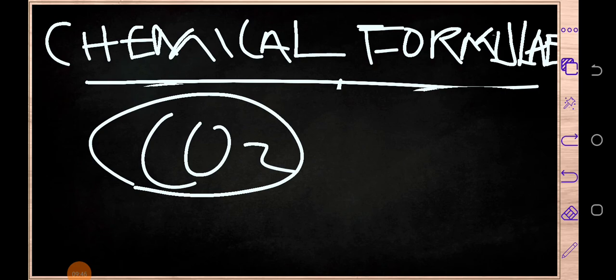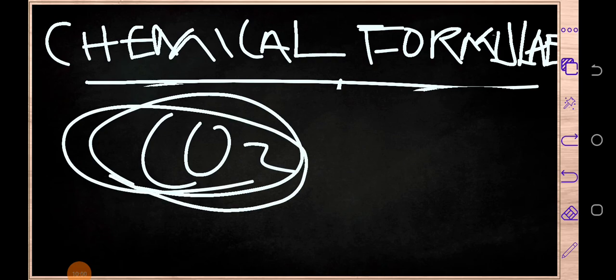Maybe they will give you a word equation where an acid reacted with a certain compound, and among the products, carbon dioxide was there. Then they will ask you to calculate the molecular mass of carbon dioxide.